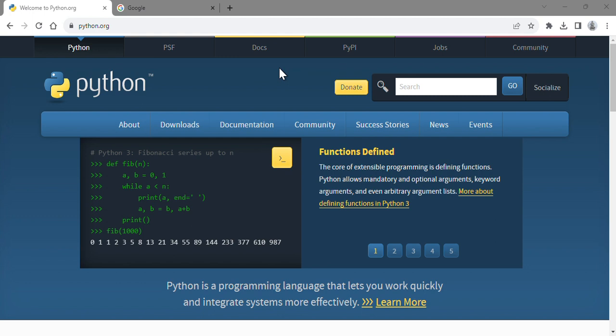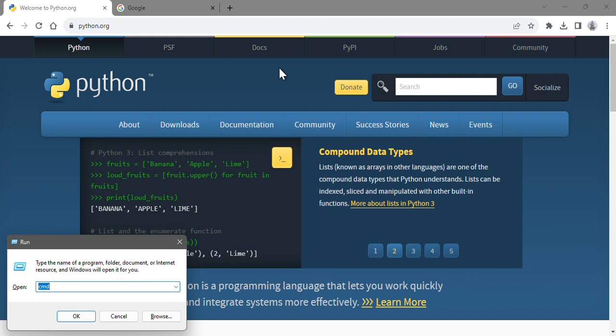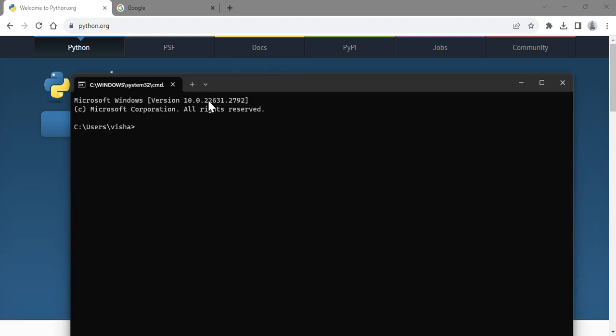do is again type cmd in the run environment, right? Just type Windows R and you will get the screen, and type cmd, and then you need to search the environment location for Python. So type where python, right? If you type this, it will show the path where exactly it currently resides. If you see, it's in the username, then AppData, Local, Microsoft, WindowsApps, and python.exe, that is our executable file, right?